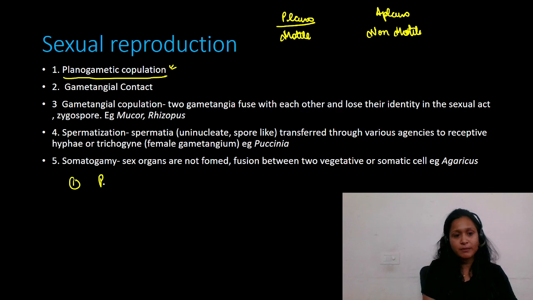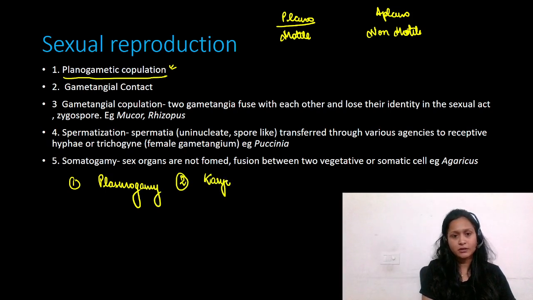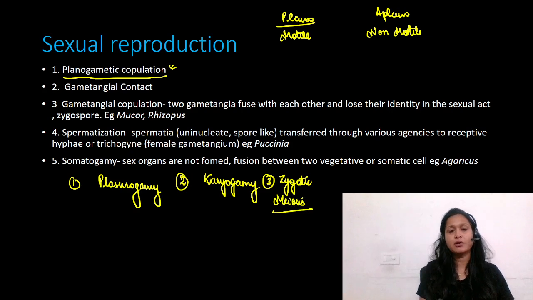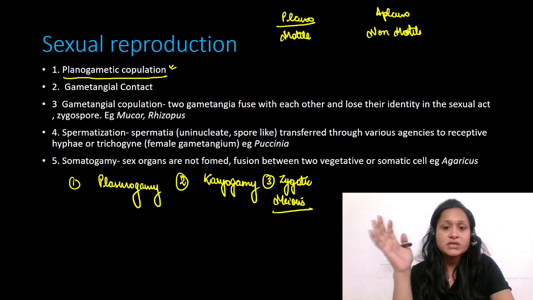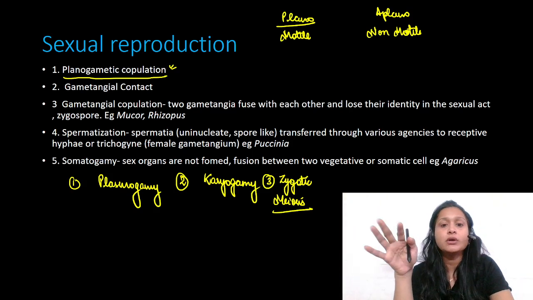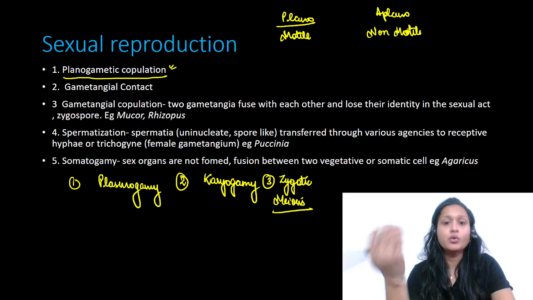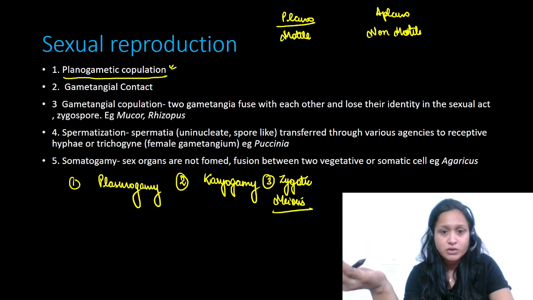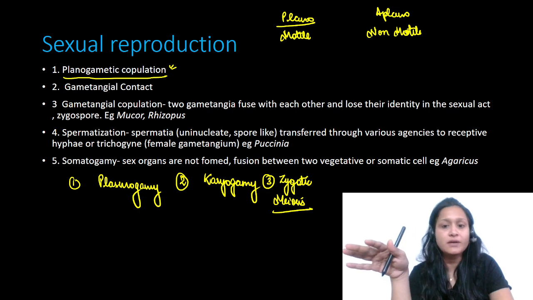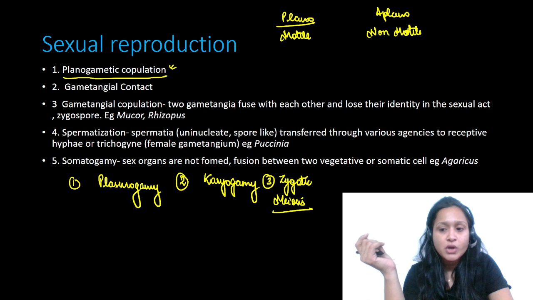Number one is plasmogamy. Number two is karyogamy. And number three is zygotic meiosis. As I told you earlier also, the fungi body is a haploid body. Of course, so the zygote undergoes meiosis here, right? The zygote is a diploid structure and it has to produce a haploid body. So what will the zygote do? It will do meiosis itself, right? Because meiosis is a reductional division. So here the zygote undergoes meiosis, isn't it?